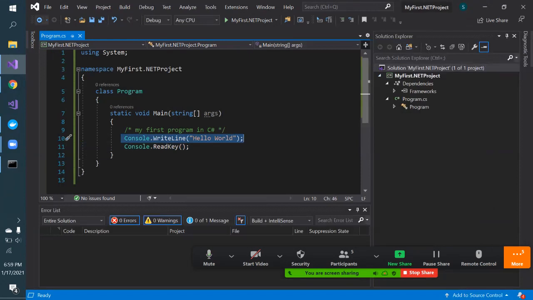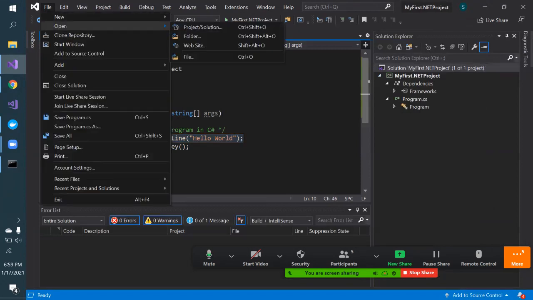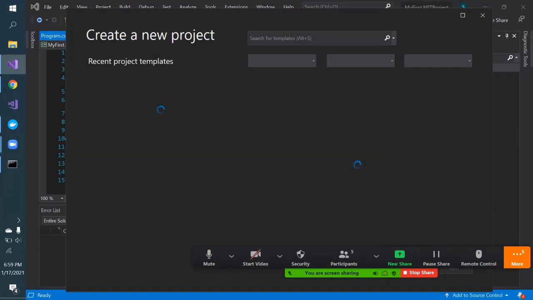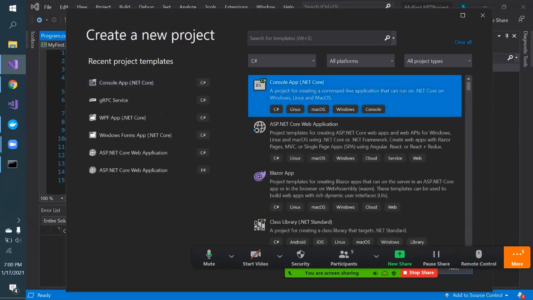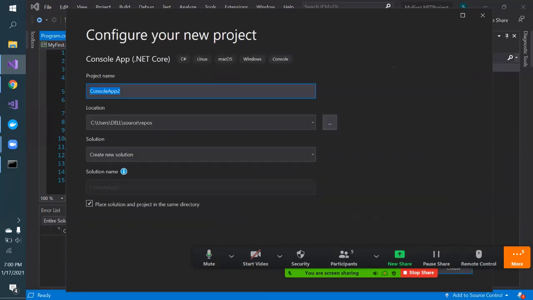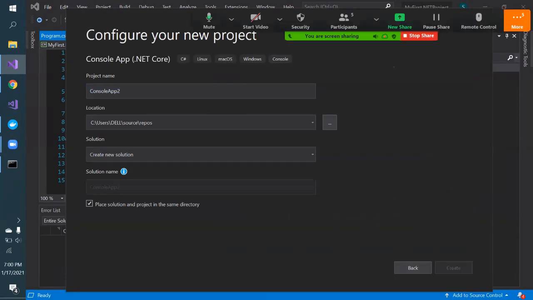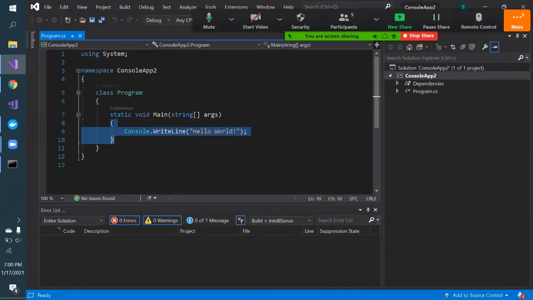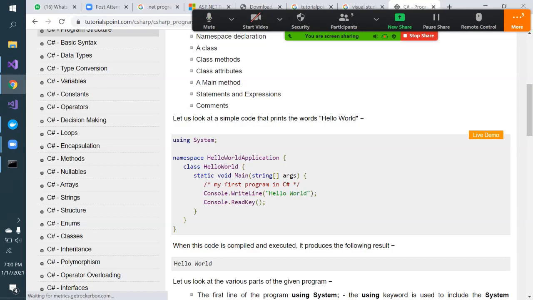I'll tell you again, because this is the most important if you are getting started with .NET. Here also you have the option File, New Project. Suppose I want to create a new project: File, New Project. As our purpose is just to get started with a console application, our purpose is to start with programming. So I'll create a console application project, give any name to the project and click on create. It will create one template. Once we have the template, and if you are following some tutorials, we should read it step by step.